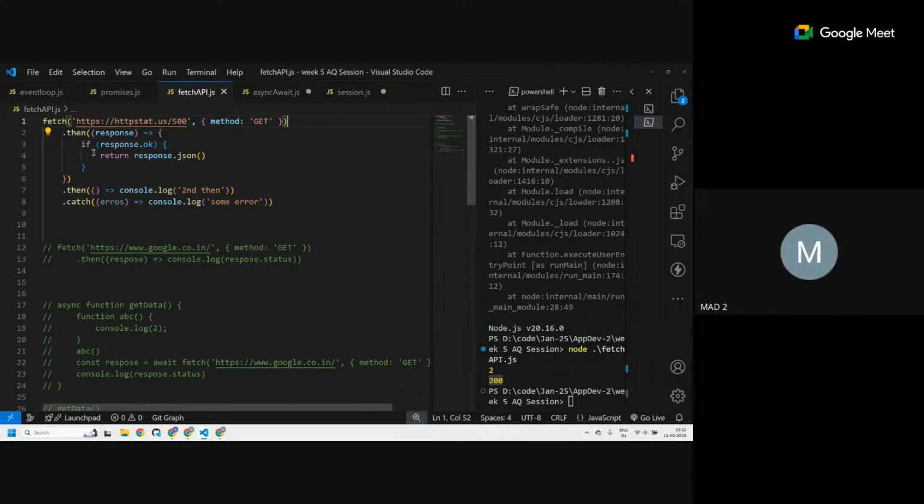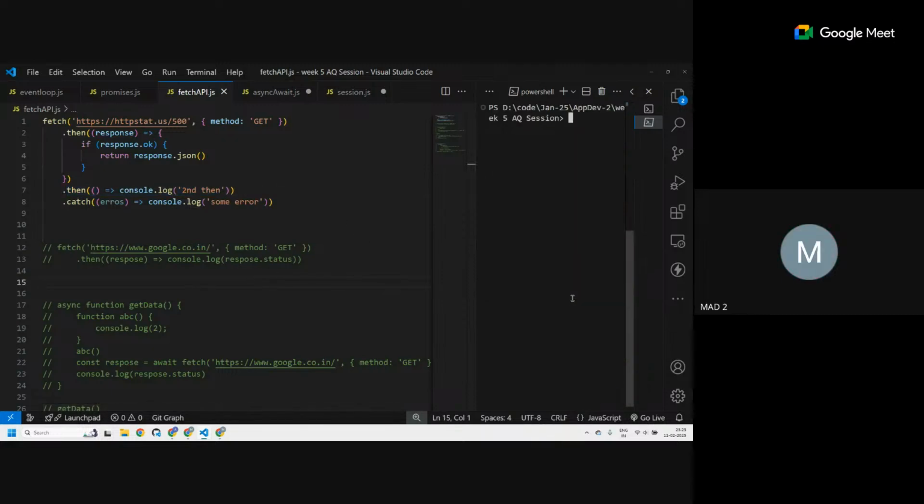Sir, in this case, status is 500, so will dot then execute? Why? Because I'm still getting something. I'm getting this web page, although the status is 500. What will be the answer, sir? It goes into the response. Response.ok is false here. Why? Because status is not 200. So next up, the second then will run. There is no error, so only the second then will run. Okay, I'll execute it.